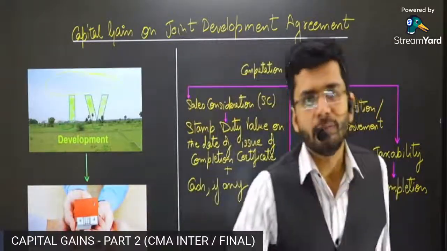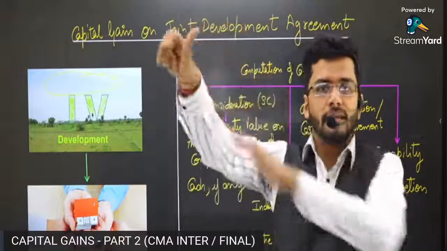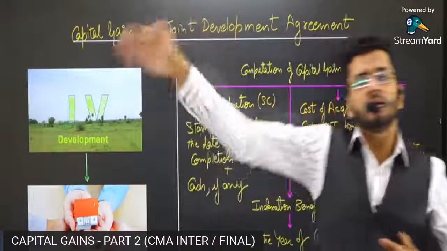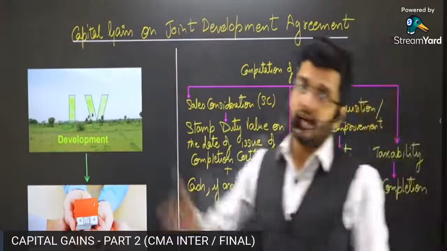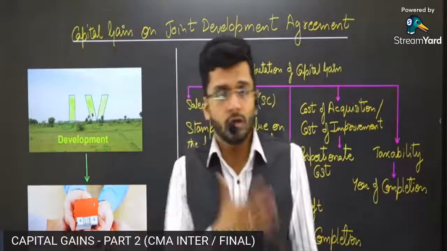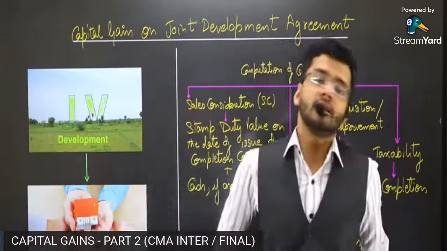So 5 floors will be constructed. 4 floors will be given to each of the brothers, and 1 floor will be given to the broker or to the real estate agent who's facilitating this entire construction. This is the deal which happens between the broker or the real estate consultant as well as the brothers.